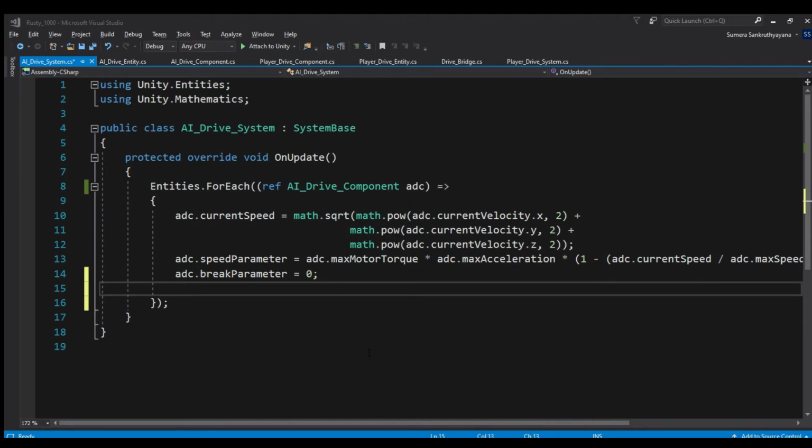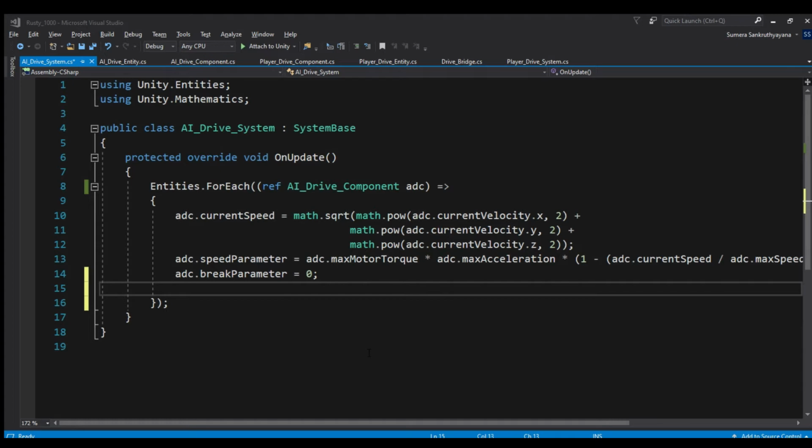Now let's calculate the inverse transform point. Inverse transform is a matrix which can be used to convert world space representation into local space representation. You see, I was initially trying to calculate inverse transform point by multiplying the inverted local to world matrix with the agent position. This, however, did not yield the right result.